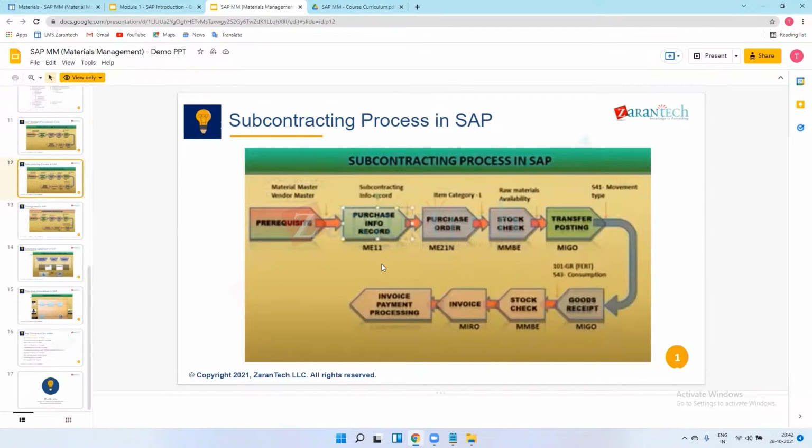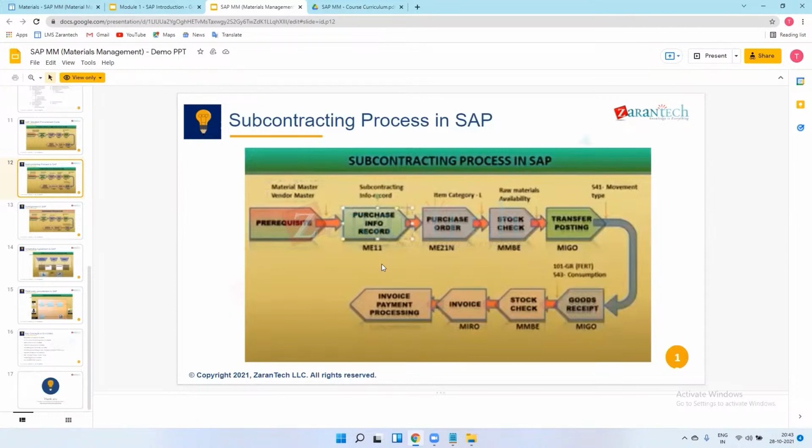Suppose one shape costs 100 rupees. Okay, so out of that 100 rupees, 50 rupees we have already sent to the vendor in terms of sheet. That sheet costs 50 rupees.